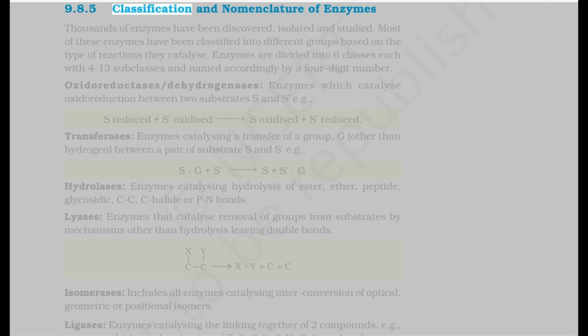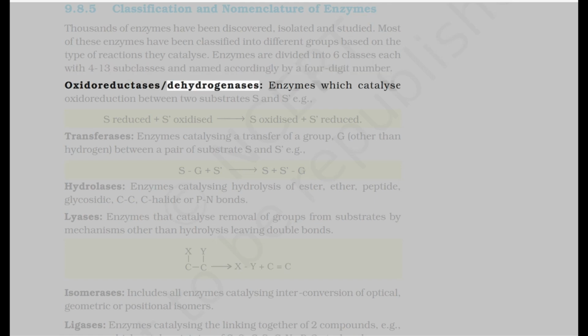9.8.5 Classification and nomenclature of enzymes. Thousands of enzymes have been discovered, isolated and studied. Most of these enzymes have been classified into different groups based on the type of reactions they catalyze. Enzymes are divided into 6 classes, each with 4 to 13 subclasses, and named accordingly by a 4-digit number.